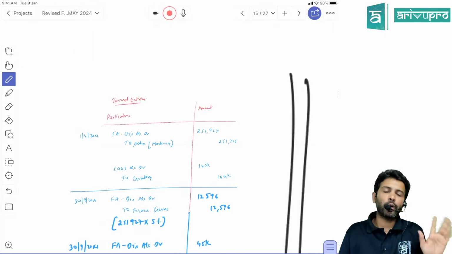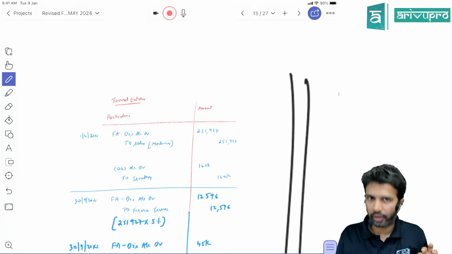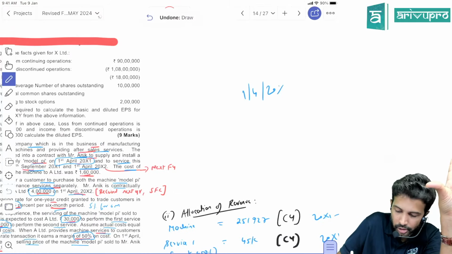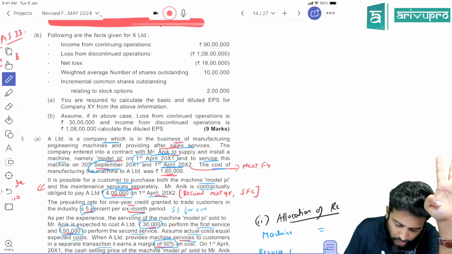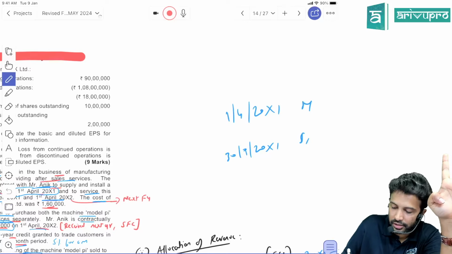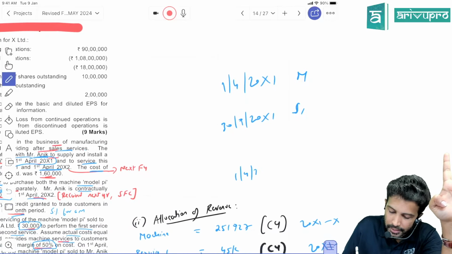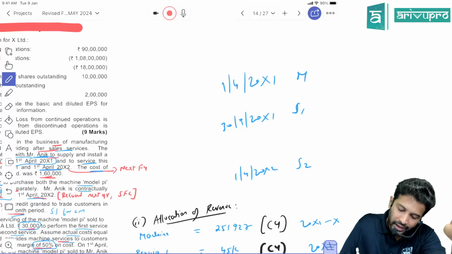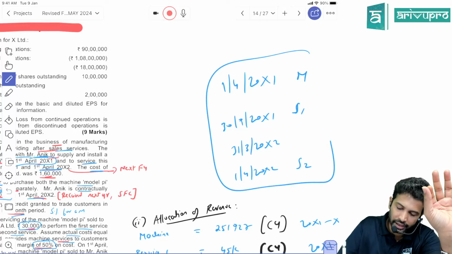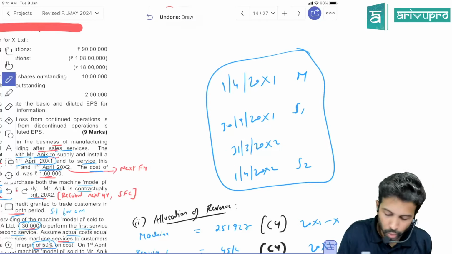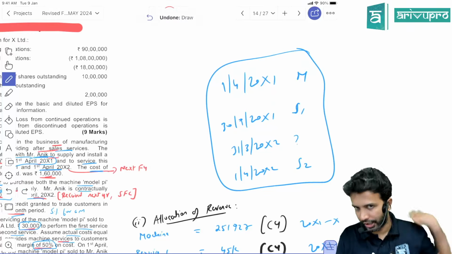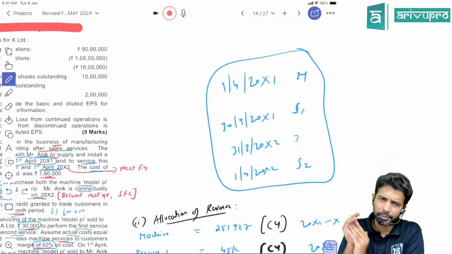So first, sir, 4 dates are important to us. First, you supplied the machinery on 1st April 20X1. Then on 30th September 20X1, you gave service 1. Then on 1st April 20X2, you gave service number 2. And the first year will end on 31st March 20X2. So these are the 4 dates on which we need to pass the journal entry. If we have this clarity, we can go on starting and doing the accounting.